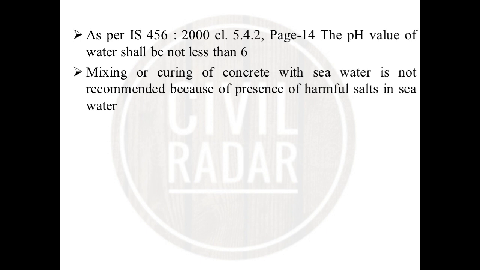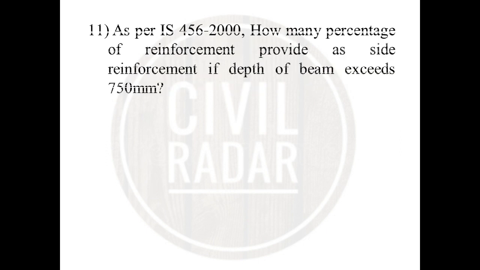Mixing or curing concrete with sea water is not recommended because of the presence of harmful salts in sea water.